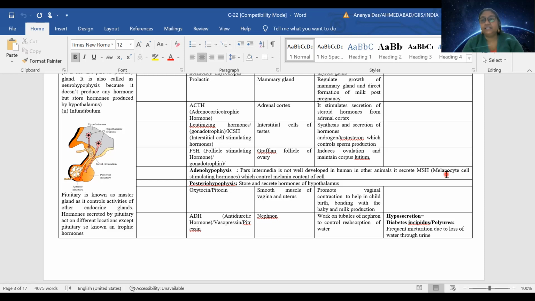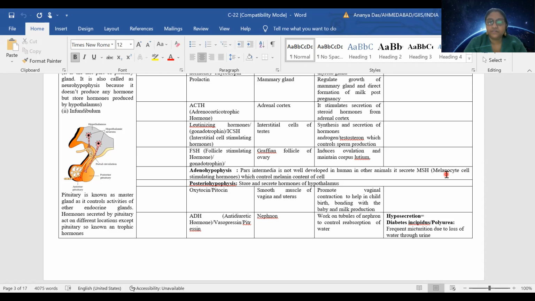Let me tell you, beta, this vaginal contraction is very much required. Nowadays, in many cases, cesarean or C-section is done, and in many cases improper development of milk is observed in mothers, and then they need to take injections and others.